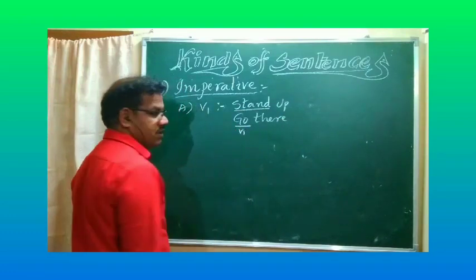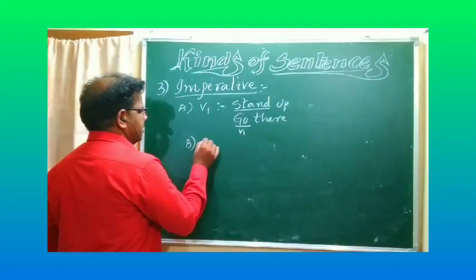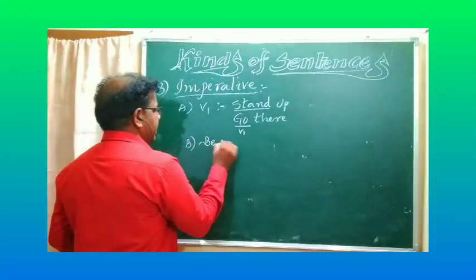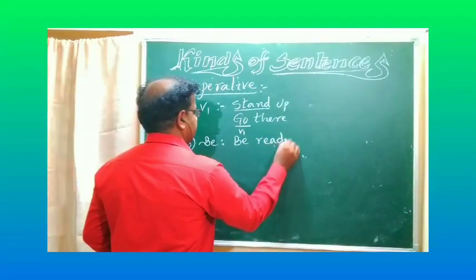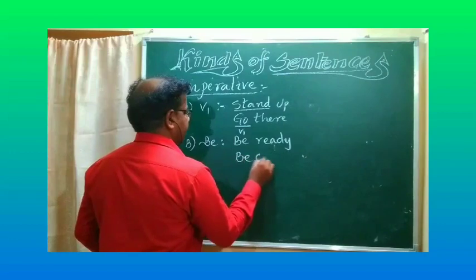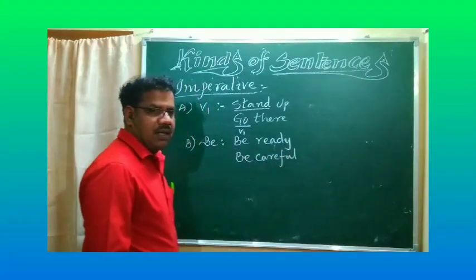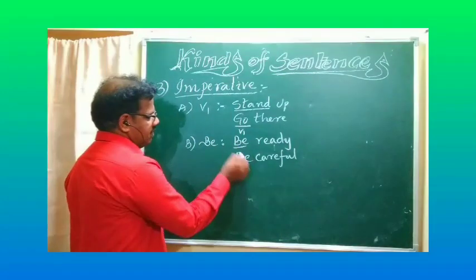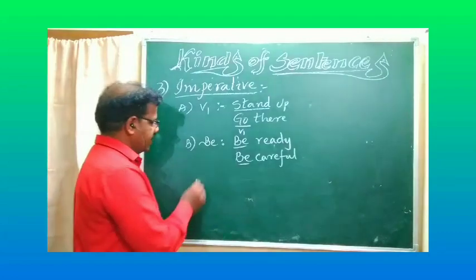It is beginning with V1. Second one begins with be. Be ready. Be careful. Be helpful, like that. And see, the beginning word in the sentence is be.